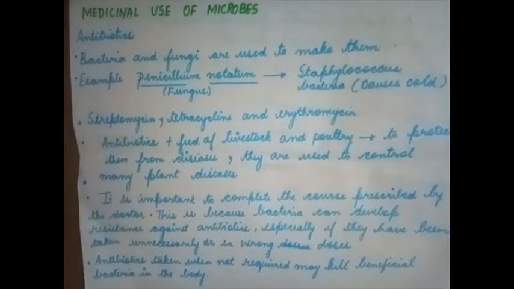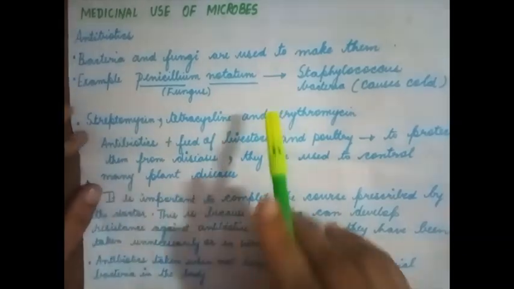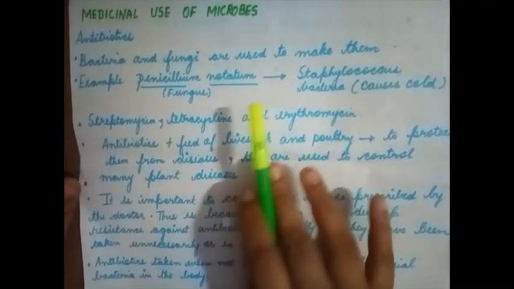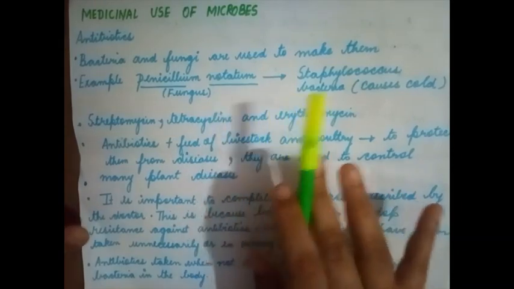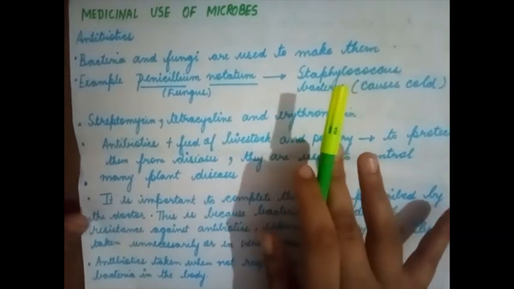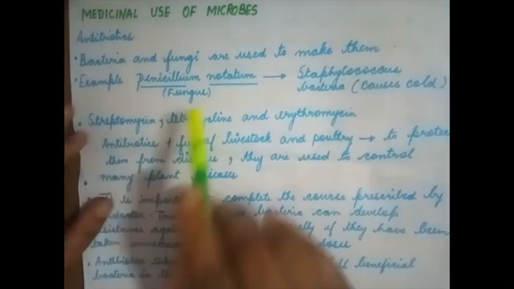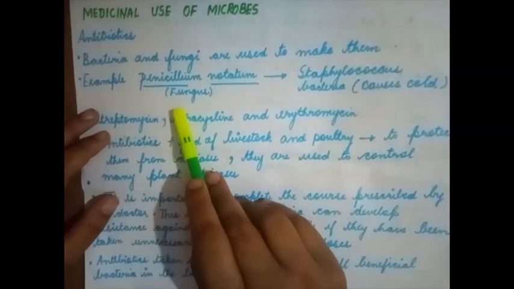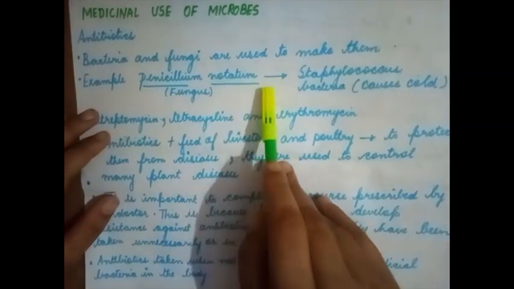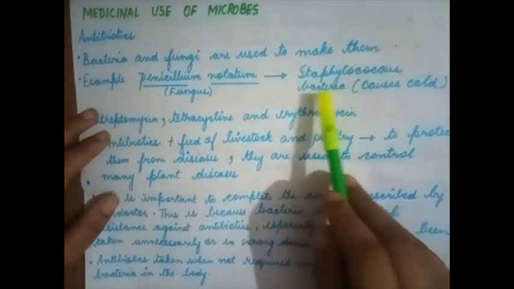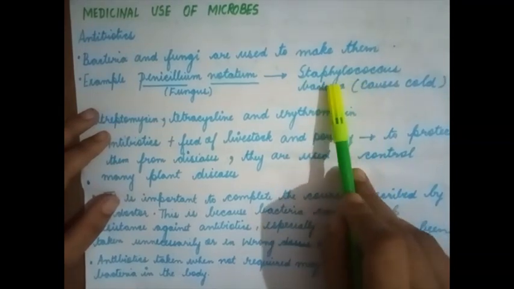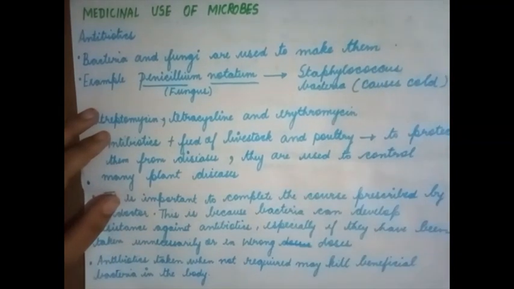Antibiotics are obtained from bacteria and fungus, and it acts on the other bacteria and kills it. It does not act against virus. Antibiotics are meant only to kill the bacteria, and it is obtained from bacteria and fungi. Example over here is of a fungus, that is Penicillium notatum. It acts against a bacteria called Staphylococcus that causes common cold.